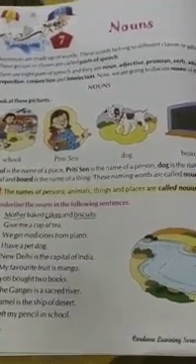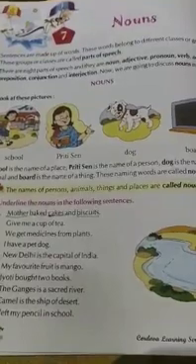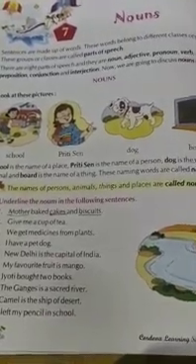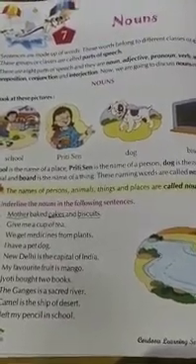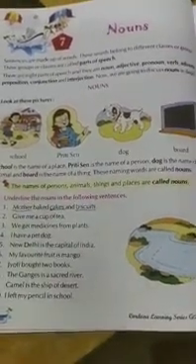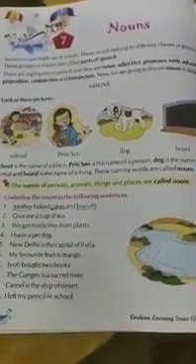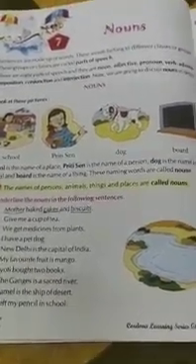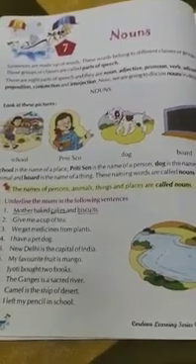So there are how many parts of speech, children? There are 8 parts of speech, and they are noun, adjective, pronoun, verb, adverb, preposition, conjunction and interjection. So here we are going to discuss about noun. Okay, so firstly, see here, look at this picture.